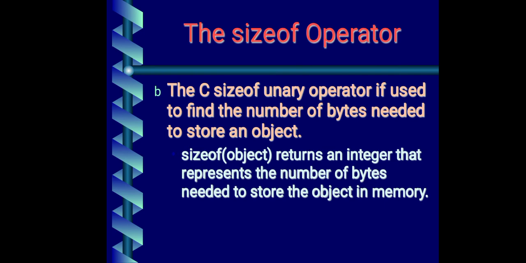Then another special operator which is available in C is the sizeof operator. What is the sizeof operator? sizeof is a unary operator. It will return an integer value indicating the size of the data type or variable. So for any type of variable or data type, if you write it inside sizeof, like sizeof object, it will give you the size of that object. This is a special operator.